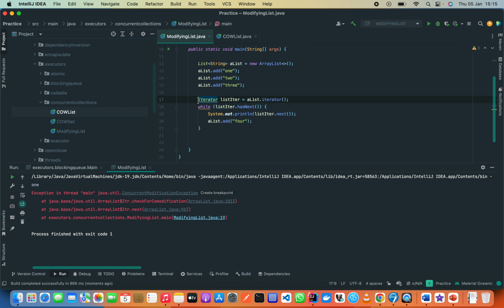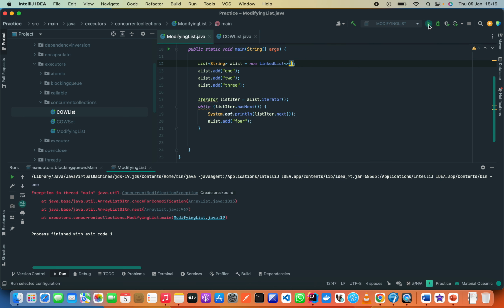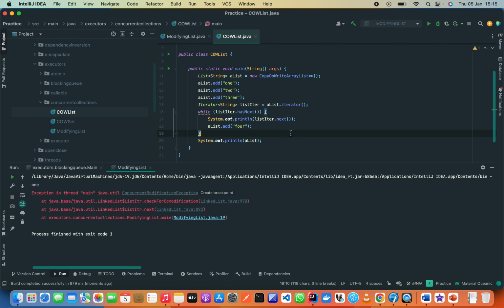We see that this iterator, when it senses during iteration that the list has changed, throws a concurrent modification exception. So let's do a linked list. We still get the same problem. Let's try to use this CopyOnWriteArrayList and see what happens.